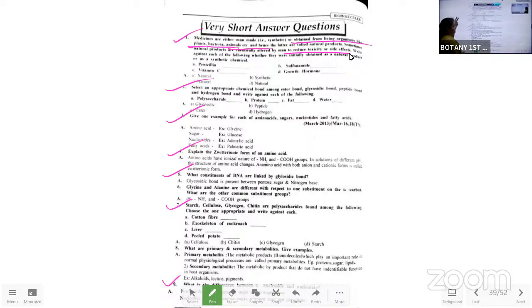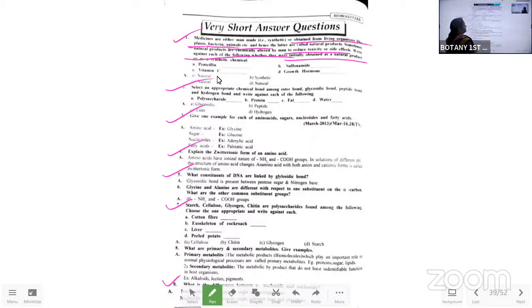With this, we don't have any further work actually. Write against each of the following whether they are initially obtained as a natural product or as a synthetic chemical. That much only we need to go now. Here, we are having penicillin, vitamin C, sulfonamide, and growth hormone.